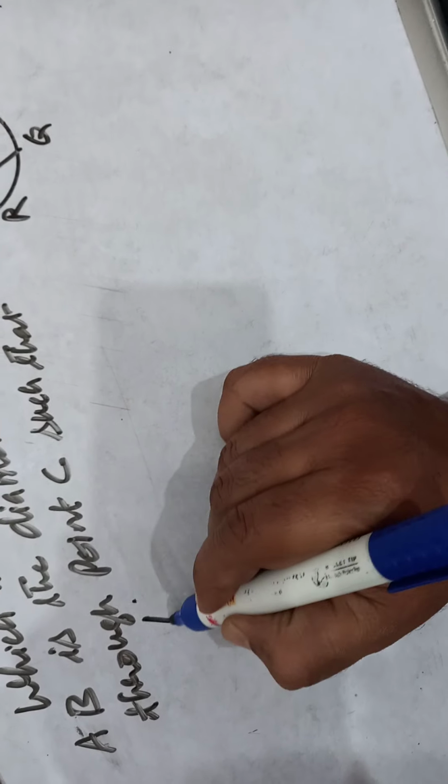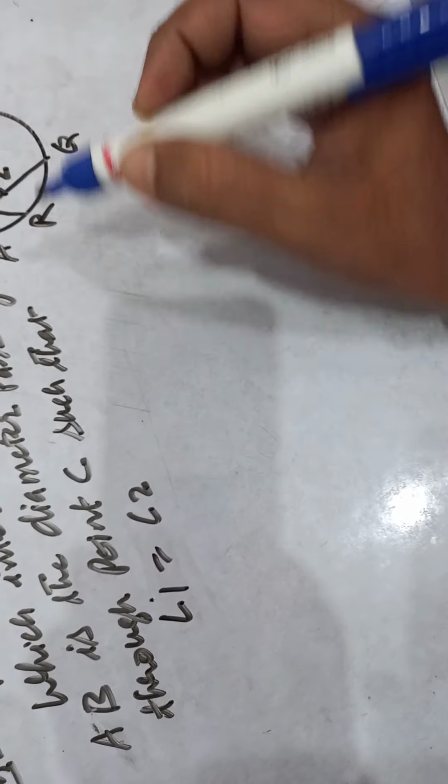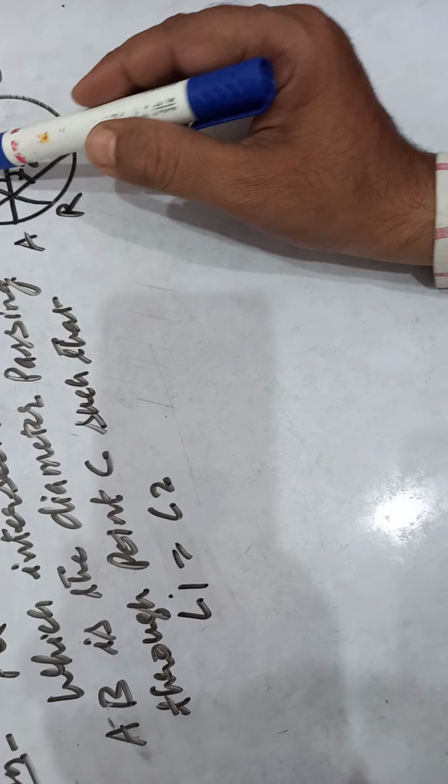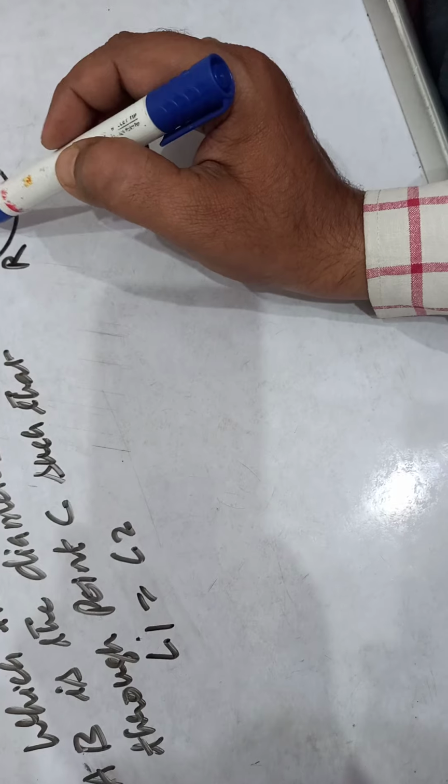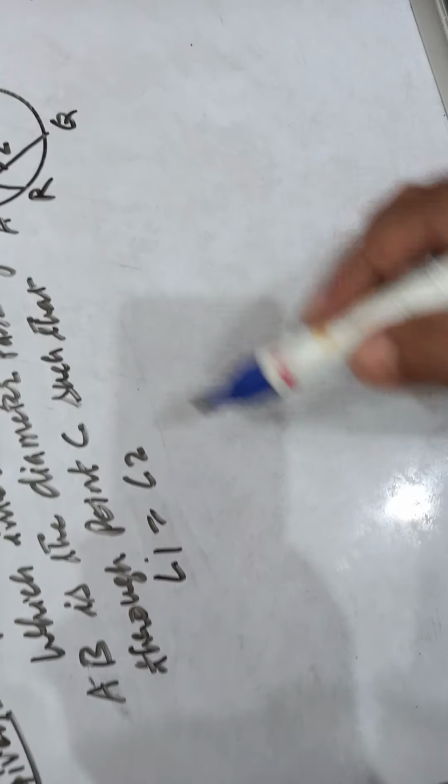Such that angle 1 equals angle 2. These are the angles made by the two intersecting chords with the diameter. Angle 1 equals angle 2.